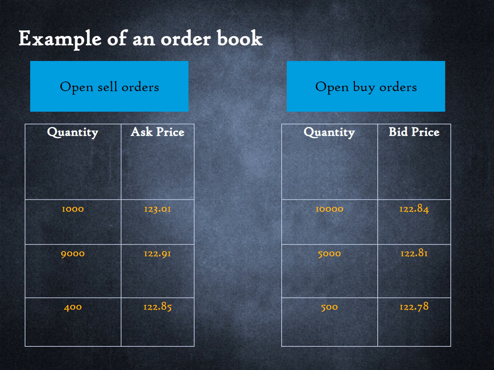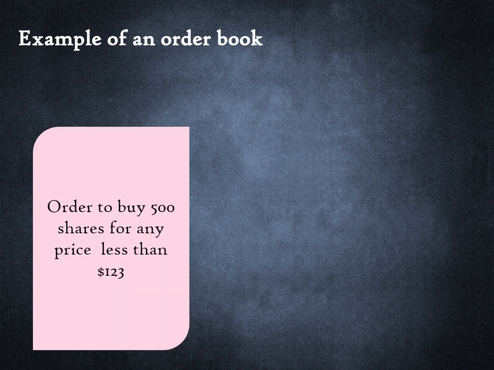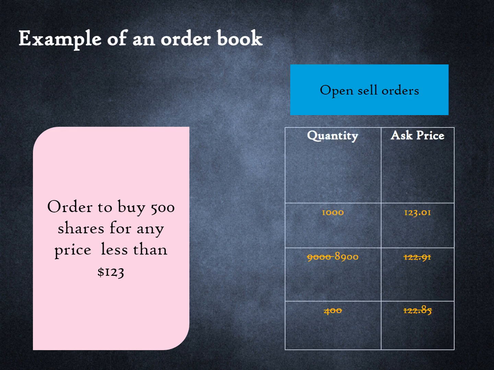The order book changes every second as orders flow into the exchange. You submit an order to buy 500 shares via an online app. The trade is routed to an exchange. Assume when submitting your trade request online, you specified that you are not willing to pay more than 123. 400 shares are bought at 122.85 and 100 stocks are bought at 122.91. The trade is electronically executed using a matching algorithm. If the broker had submitted a bid below the lowest ask price, the order would simply get added to the order book as an unfulfilled order. At the point a match is found, it drops off the order book.